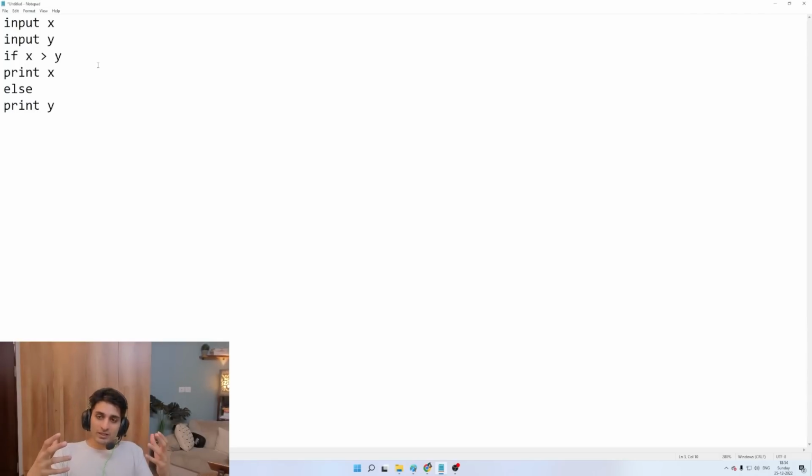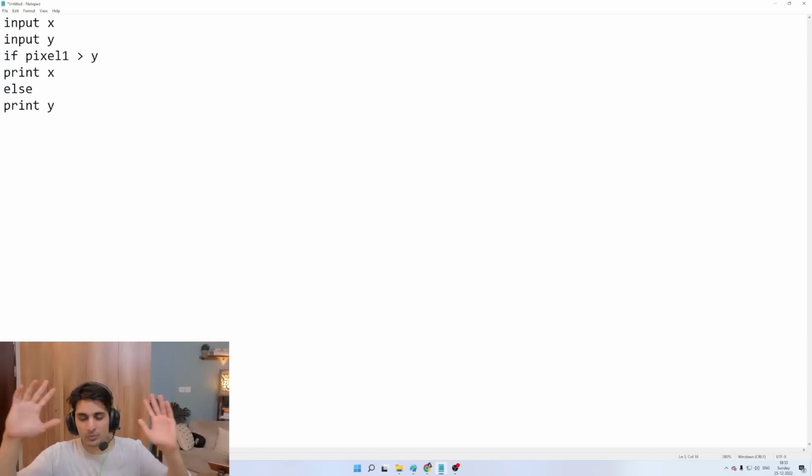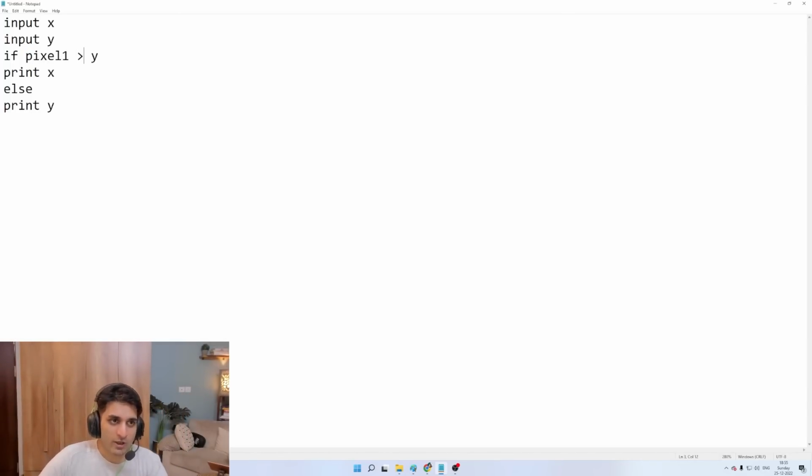So what's happening under the hood is instead of the AI just figuring out if X is greater than Y, it's figuring out the exact algorithm. For example, if pixel 1, I'm just coming up with a random algorithm, that's probably not true, if pixel 1 equals, let's say, white and pixel 2, which is the one next to pixel 1, equals black, which is transparent, and so on and so forth, right?